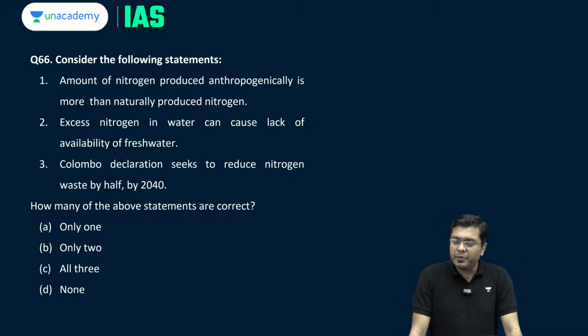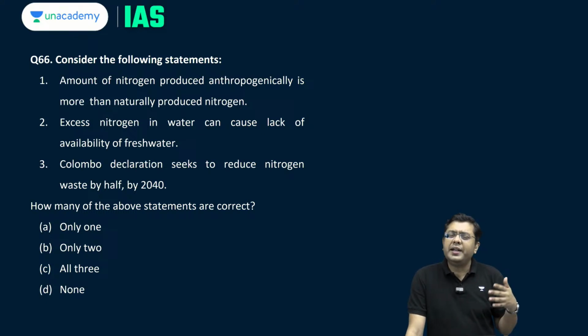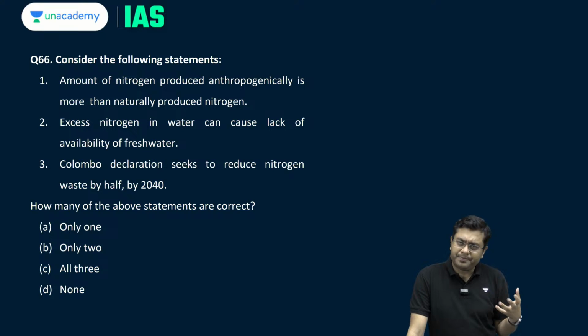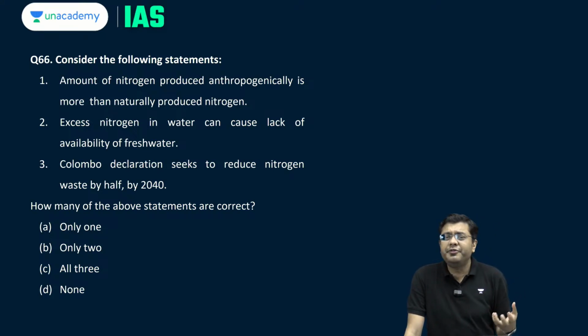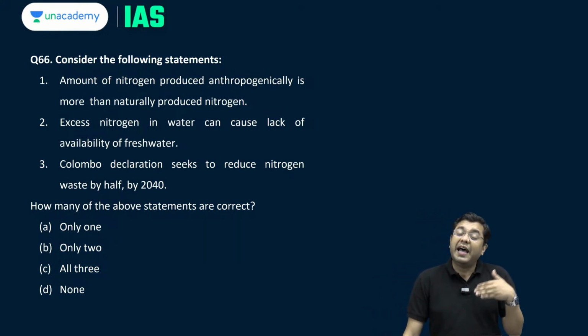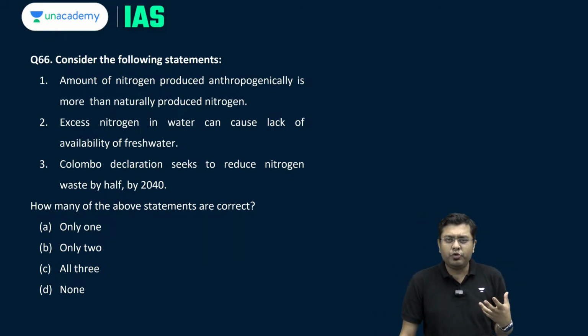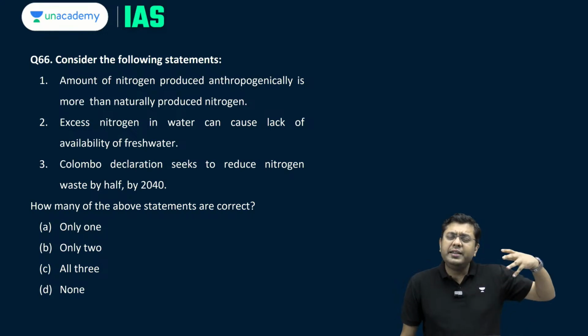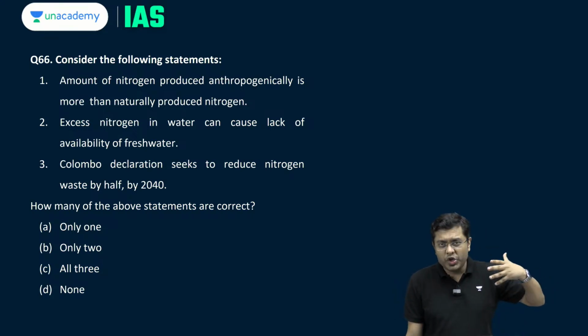Consider the following statements. Amount of nitrogen produced anthropogenically is more than the naturally produced nitrogen. Correct. Because of industrial effluents, the burning of fossil fuels, etc., the amount of nitrogen produced is very high through fertilizers, etc. When we talk about natural production of nitrogen, nitrogen in the atmosphere is largely inert in nature.